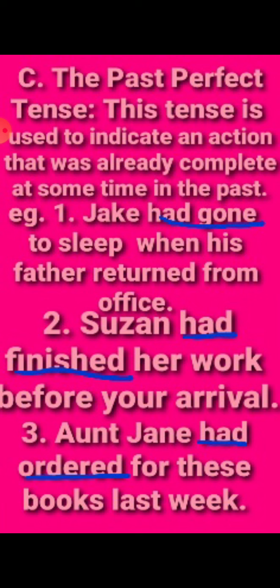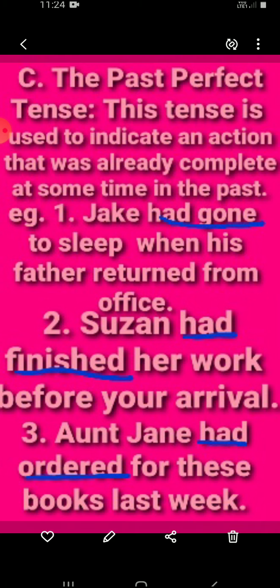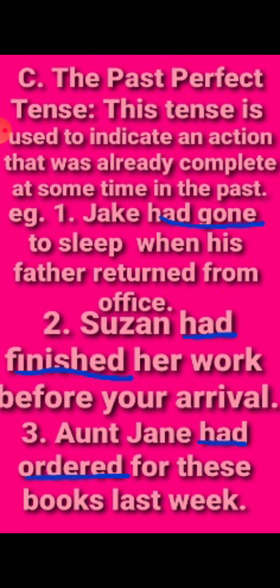Jake had gone to sleep when his father returned home from office. So here Jake had gone, he completed his task, he has done it. There's nothing going into progress. Then Suzanne had finished her work before your arrival. Had finished. Then Aunt Jane had ordered these books last week. Had ordered. So here the past perfect tense shows the task completed, it is not carried forward, the action is completed and done.